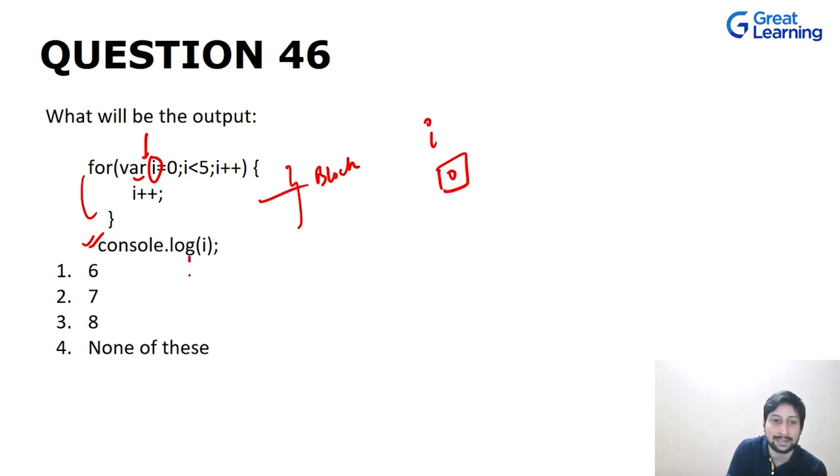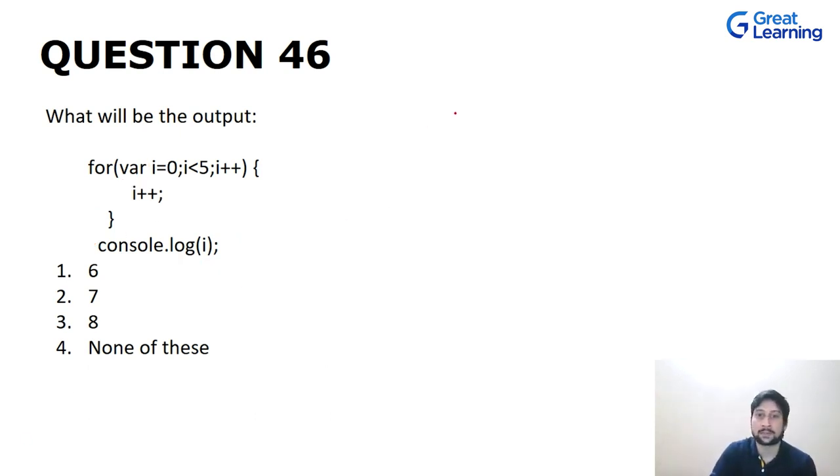And when we are trying to access it here, it would have thrown us the error in other programming languages, right? Whenever we are creating a variable with the help of the var keyword, the scope becomes global and we can access it over here. So the error is out of the picture. Now let's try to debug it.